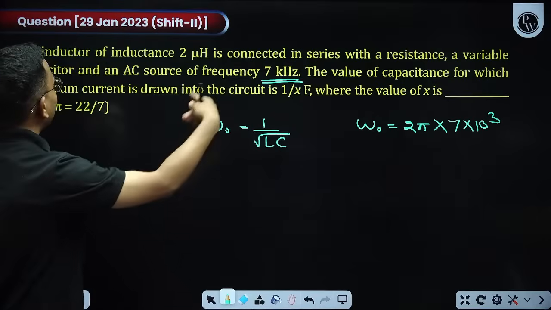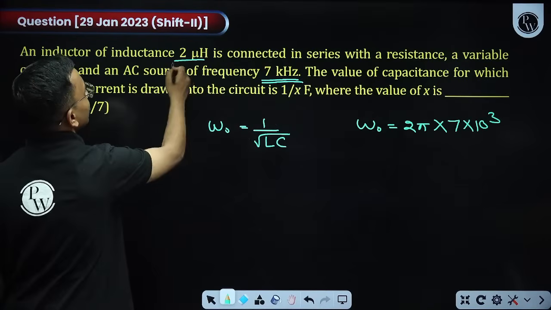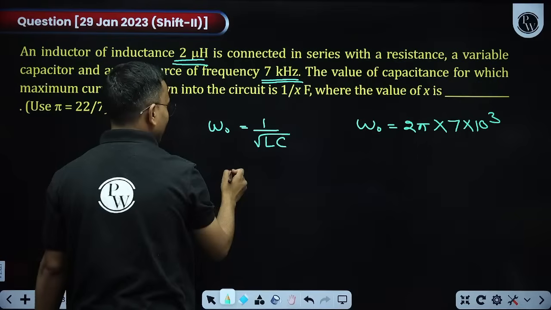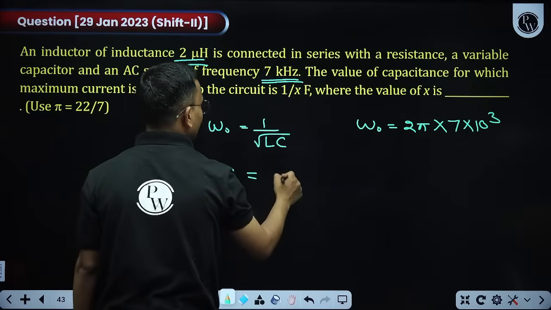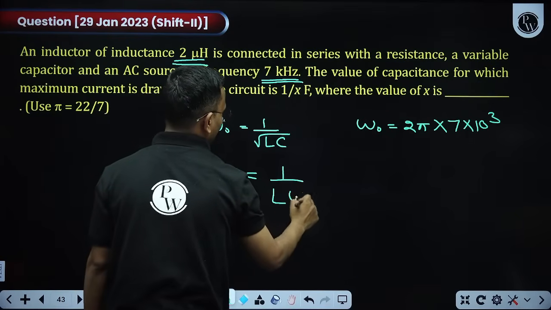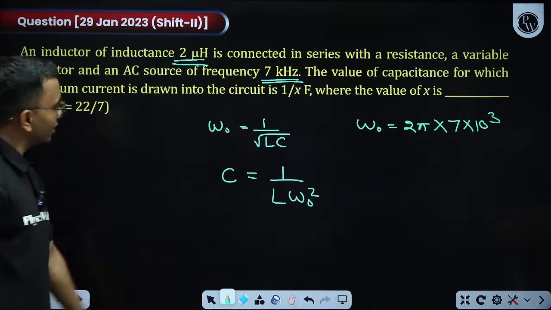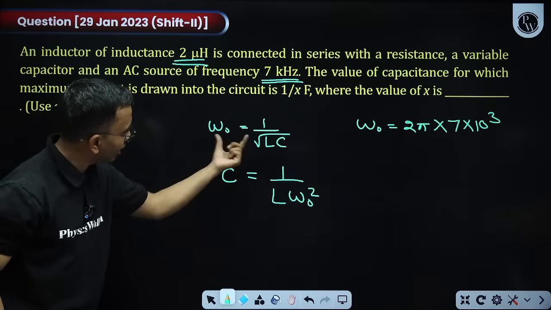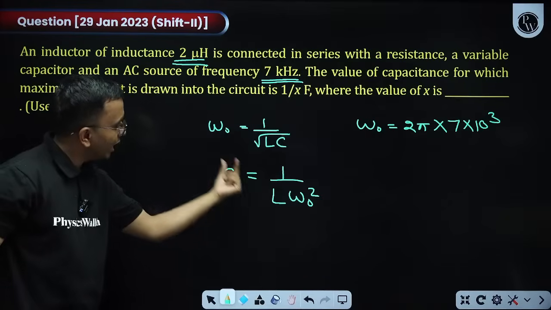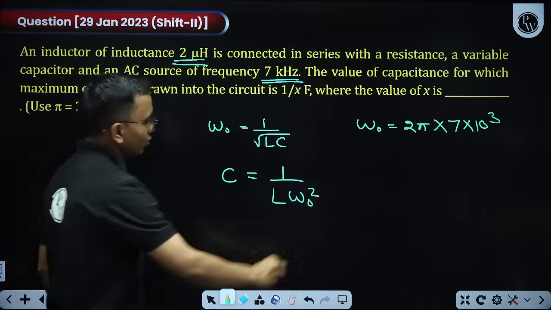Omega naught I will write as 1 by root LC. L is given to us. C we can find. So I can say C will be equal to 1 by L into omega naught square. Clear? From this I am writing this. Square it first, take C to the other side. It will become 1 by L into omega naught square.